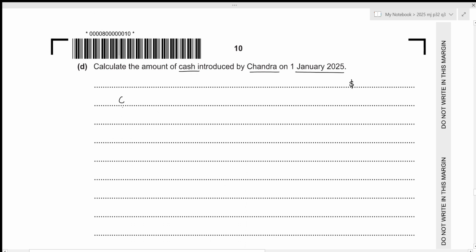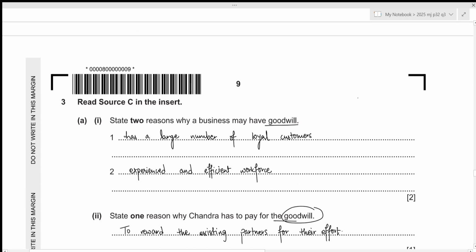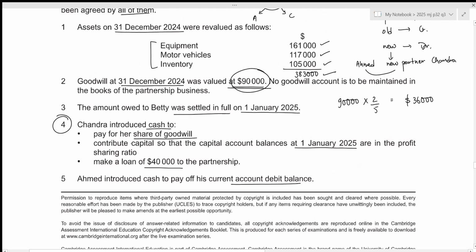That is the goodwill, 36,000. Then she will contribute capital so that the capital account balances at 1st January 2025 are in the profit sharing ratio. Okay, so in order to make the capital account balance reflect their profit sharing ratio, we first need to figure out Ahmed's capital account at the date of 1st January 2025.